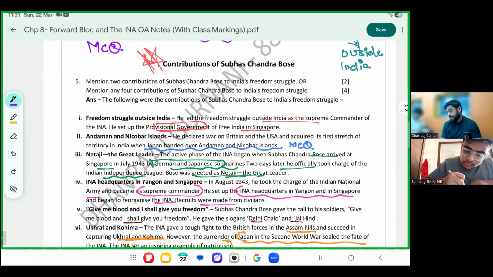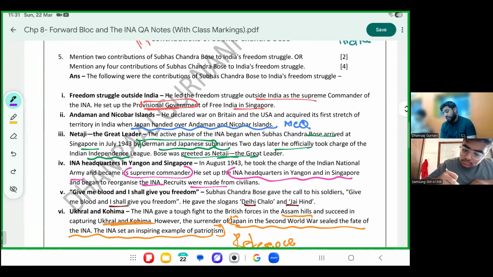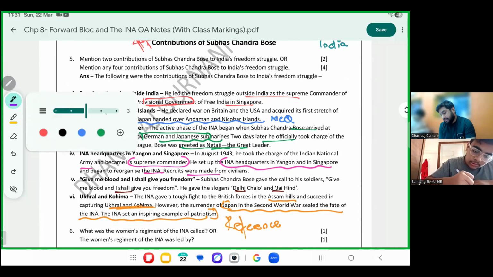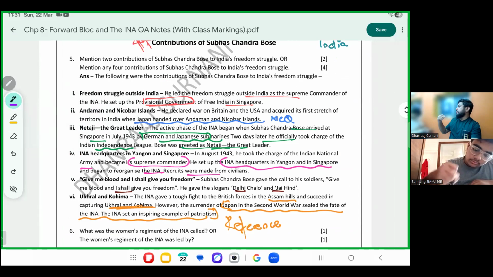Contributions of Bose. I've given you multiple contributions. Please learn all. Freedom struggle outside India. So if you know a little about the history of Bose, Bose escaped, if I'm not wrong, from jail through Japanese submarines and German submarines. He went to different parts of the world. That is, he went to Japan. He went to Germany. He met Hitler also.